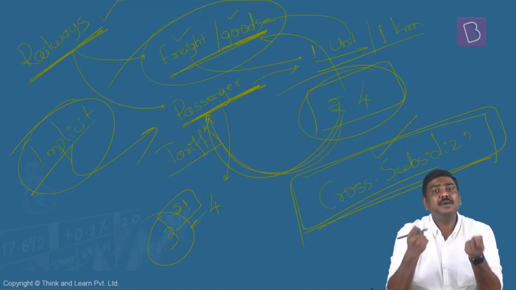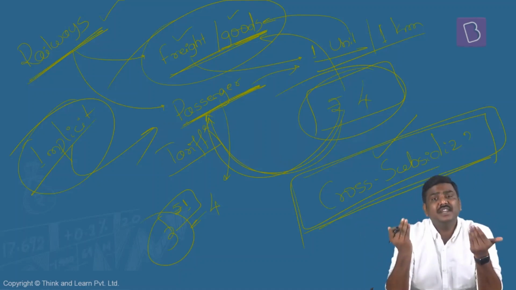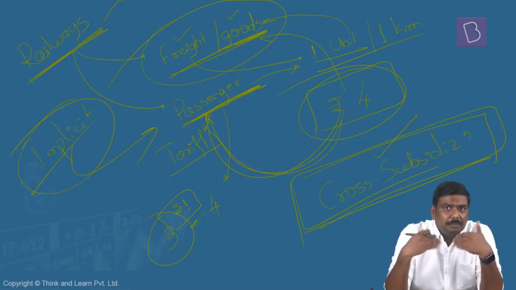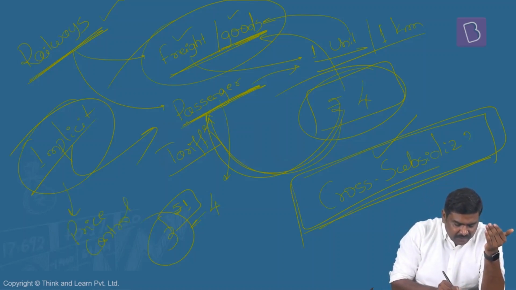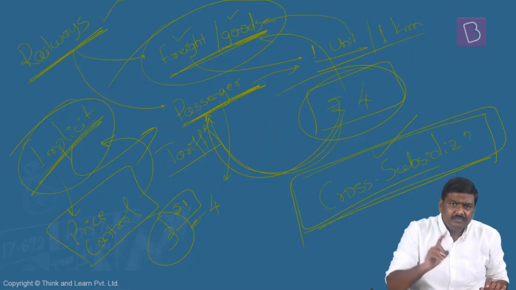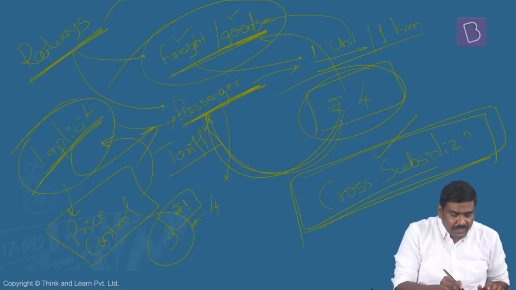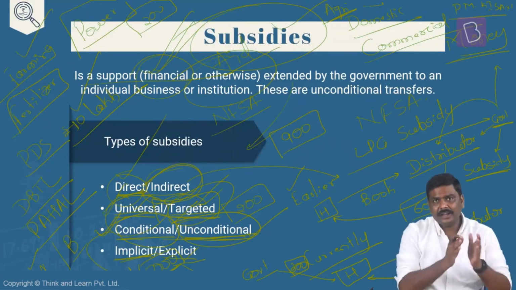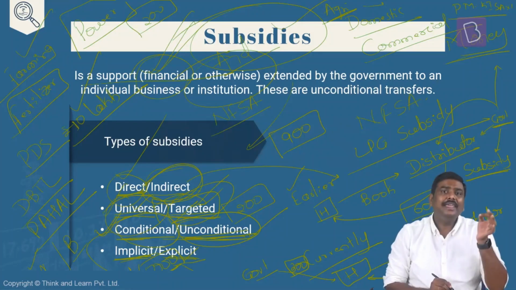In case of implicit subsidy, it is a type of subsidy given by the government to a particular class, but this is a policy of the government. Historically, this is what has been done by the government. And this concept of implicit subsidy is generally done through price controls. Because government decides the tariff on freight as well as the passenger, through price control, government is able to provide implicit subsidy for the passengers traveling in the railways. Right? So implicit subsidy, explicit subsidy. These are the types of classifications: direct, indirect, universal, targeted, conditional, unconditional, implicit, and explicit subsidy.